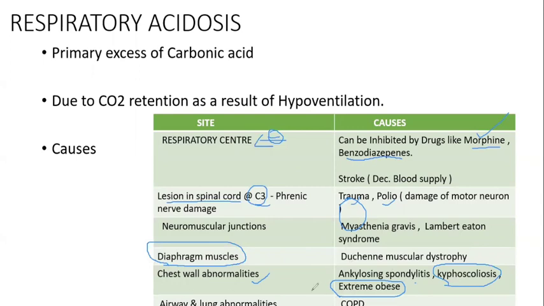Then airway and lung abnormalities include COPD. In COPD patients also, they will have great difficulty with respiration. So they get respiratory acidosis.